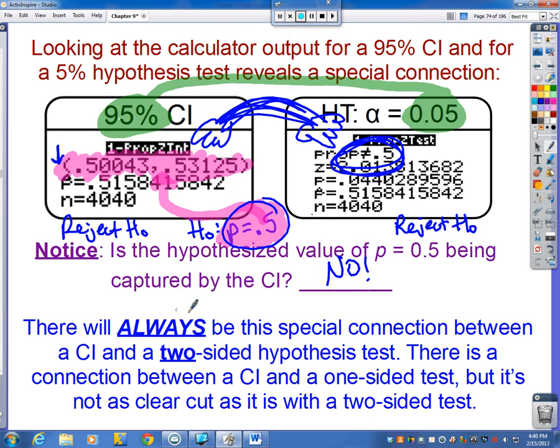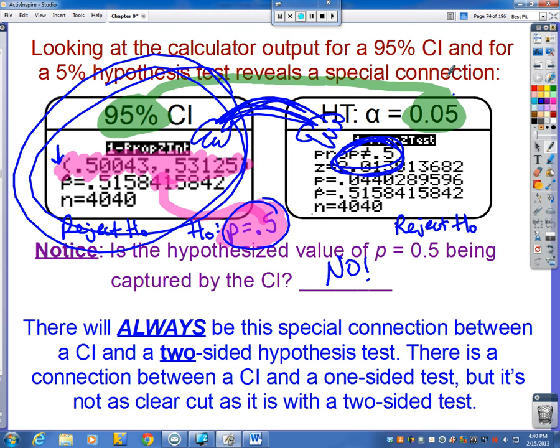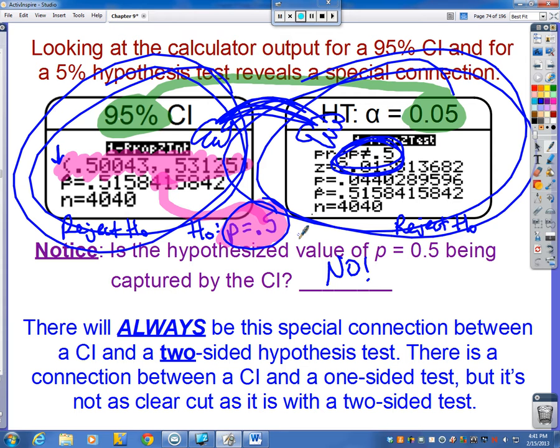Now, there will always be this special connection between a confidence interval and a two-sided hypothesis test. Because basically a confidence interval itself is two-sided. It's leaving out, if you will, two sides. The part that's greater than the maximum number and the part that's less than the minimum. Okay? Just like in a two-sided hypothesis test, we are really more concerned about these two ends than we are about what's in between them.